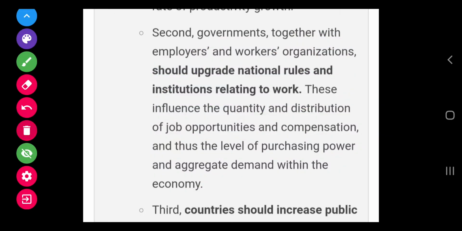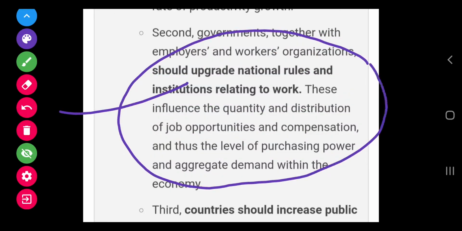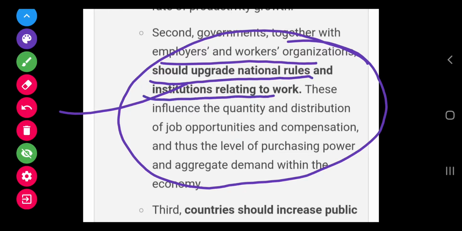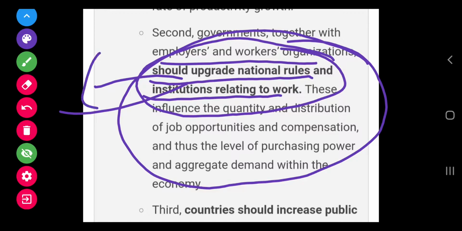Okay. So the second recommendation of the World Economic Forum is that the government, along with employers and workers, should upgrade national rules and institutions relating to work. So work culture should be improved so that they are able to increase their competence and quality of product, and it also increases the purchasing power of the country.